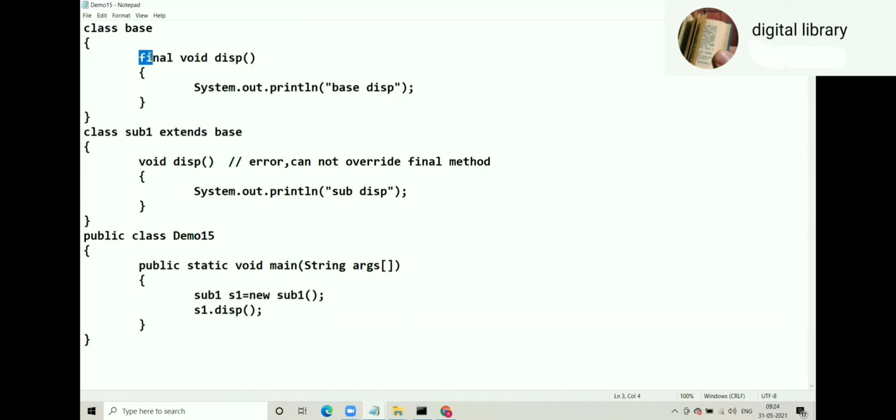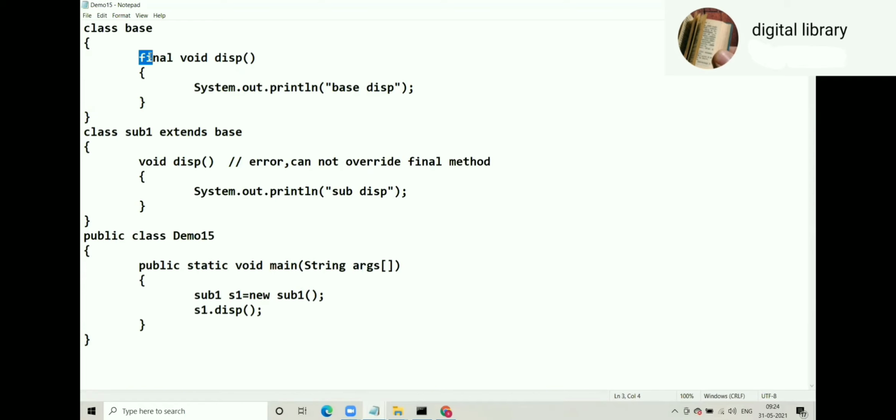And when the client asks you why your method is final, I'm not able to override, you should be in a position to answer that client, explain to that client, or convince that client that this is the reason my method is final. The client should get convinced: oh yes, I got your point. Thank you very much. That is how the client should go.